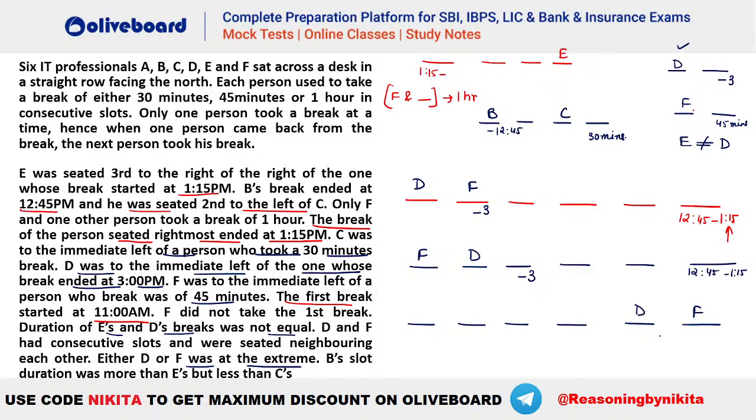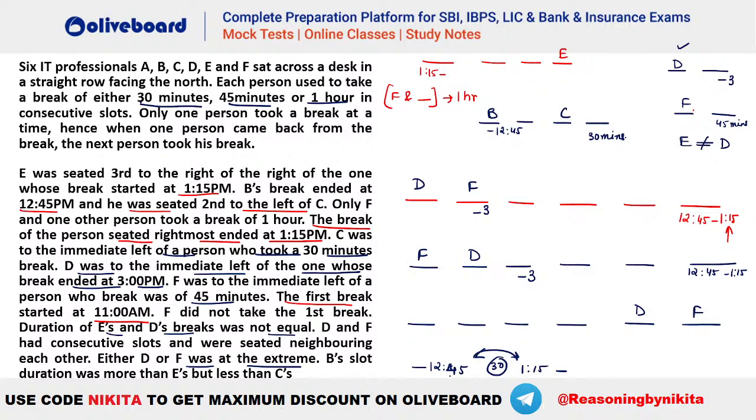Ma'am, why can't we take 12:15 or 12? I did not get it. Because the durations are given as 30 minutes, 45 minutes or 1 hour, right? So if you have already somebody ending at 12:45 and somebody starting at 1:15, you can see this duration is 30 minutes. You cannot divide this between the slots.